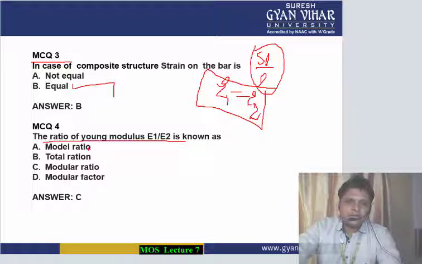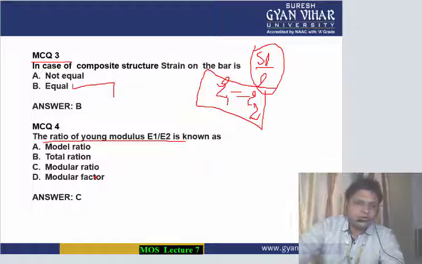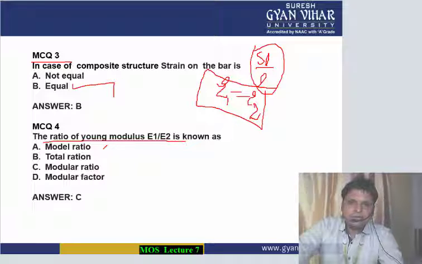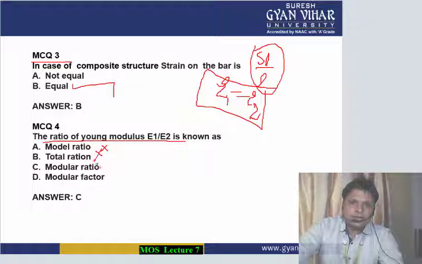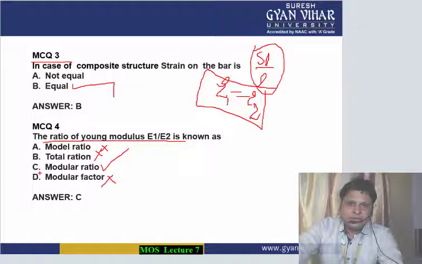We have already seen while doing the numericals that this word modular ratio has come, and this is neither model ratio, nor total ratio, nor modular factor; it is basically the modular ratio. So option C is the correct option.